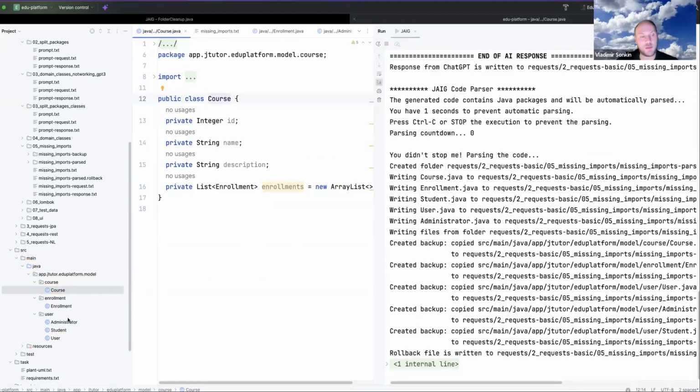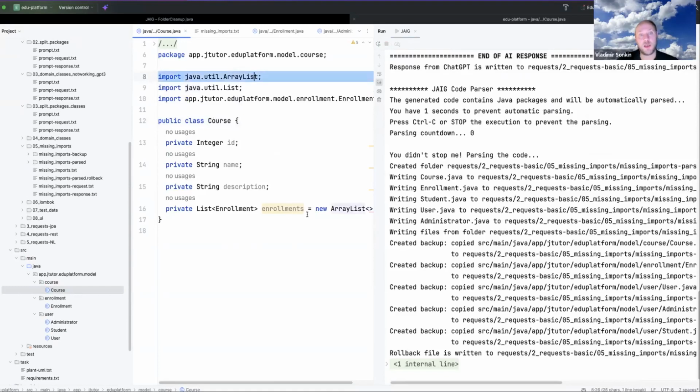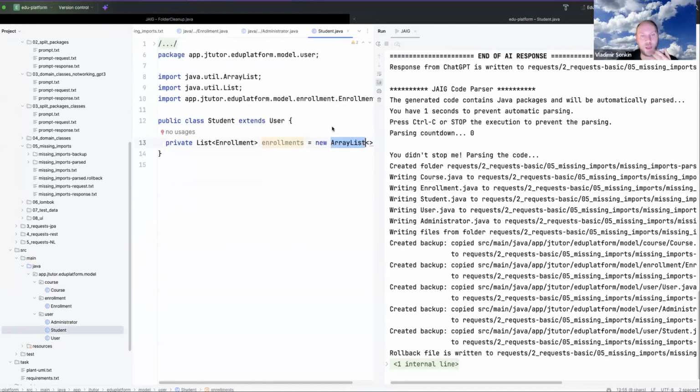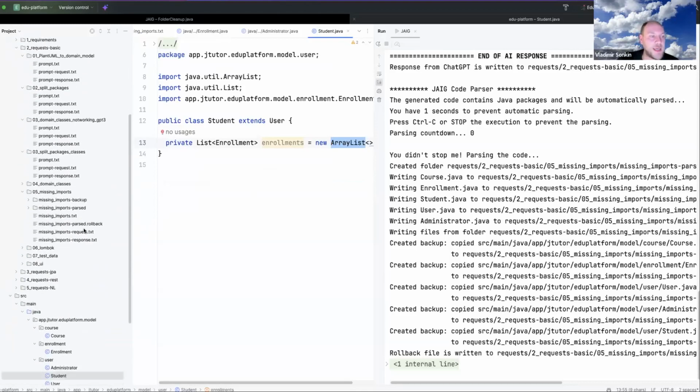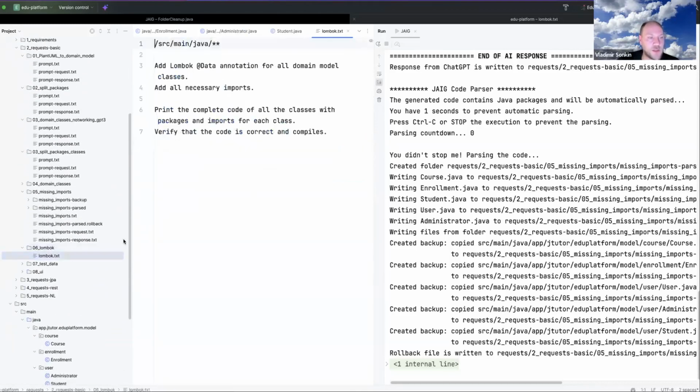Okay, the problems have gone. Yes, ArrayList was added to the imports successfully, and now we have everything. Okay, everything is working now, and now we want to add Lombok.